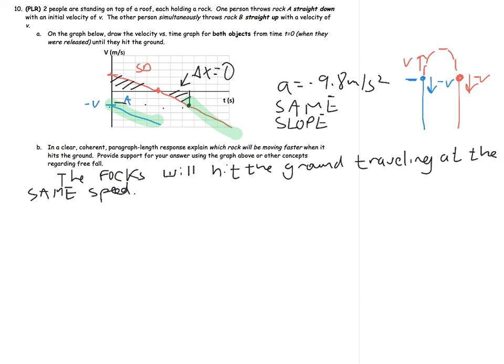So let's think about how we're actually going to go through explaining this. The first point that I would make is that both objects are accelerating down at the same rate, 9.8 meters per second squared.